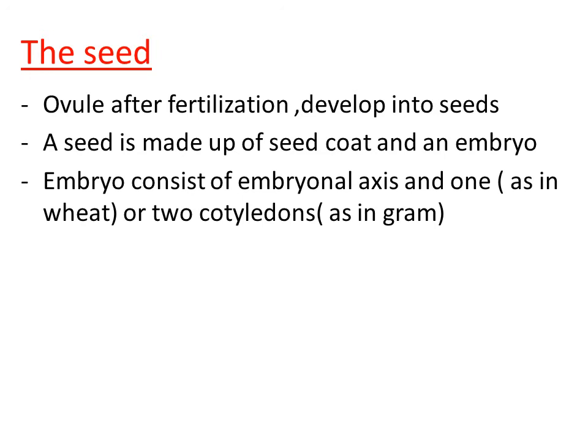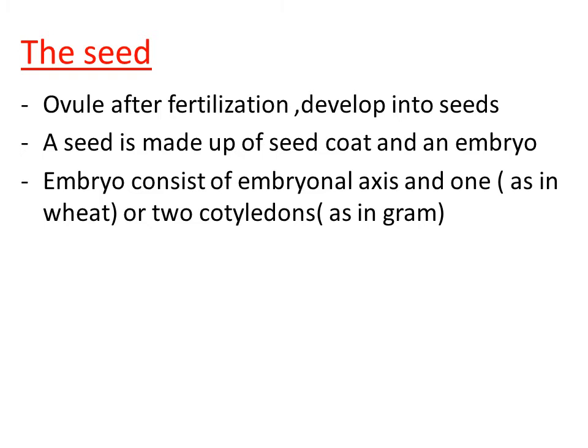What are the parts of embryo? Why the embryo is present within the seed coat? Embryo is the future plant, right? So embryo consists of two basic parts. One is the embryonal axis and another one is one or two cotyledons. As I said, the number of cotyledons is based on the kind of plant.